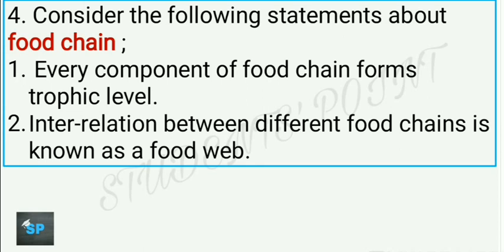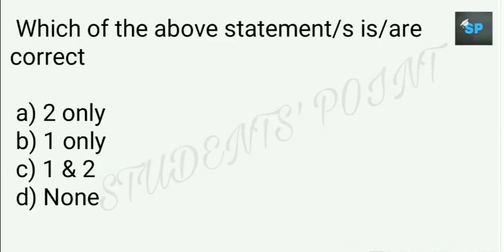Interrelation between different food chains is known as a food web. Whether it is correct, let me know in the comment section. So here both of these options are correct. So C is the right answer.